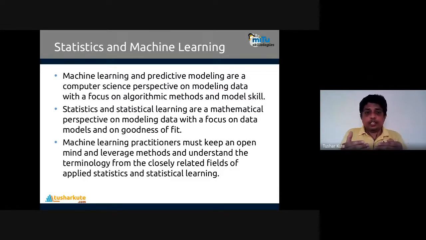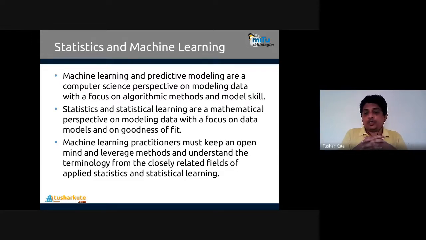Statistics and statistical learning are the mathematical perspective on modeling data, with a focus on the model or on goodness of fit. Goodness of fit means you should have a perfect model created. At most, as much accuracy as possible should be present inside. That's what statistics will help you build, a perfect model.